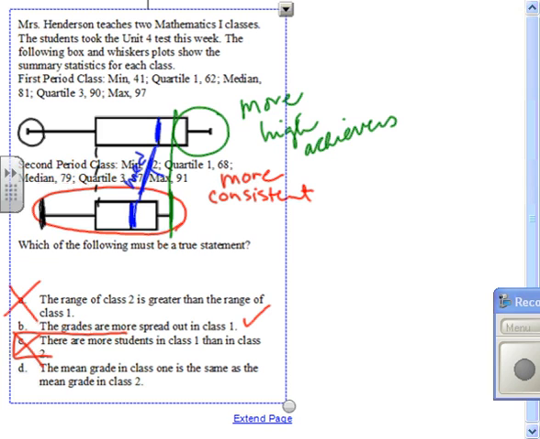Also, D: the mean grade. It doesn't tell you the mean grade. The mean is when you add them all up and divide. There's no way that you can know that based on this, and so D is not the correct answer. That means that B, the grades are more spread out in class 1. It was our first guess anyway, but I just wanted to make sure. B is the answer, okay? So, taking that information, let's move to your redemption question.